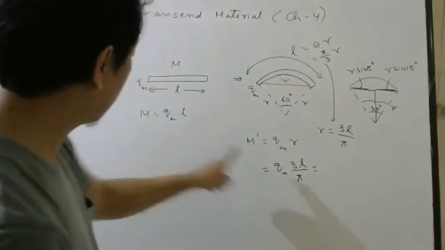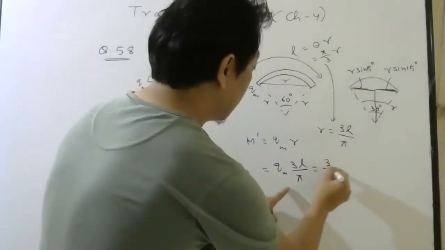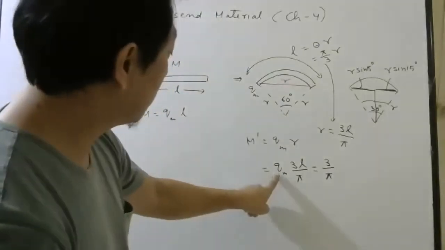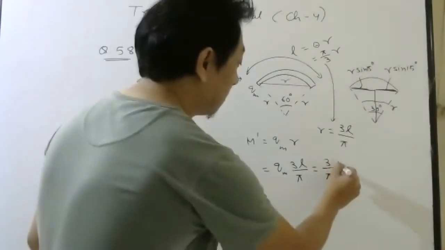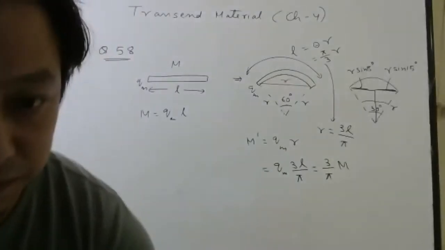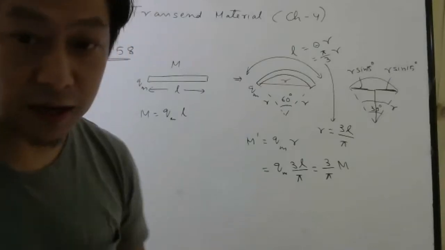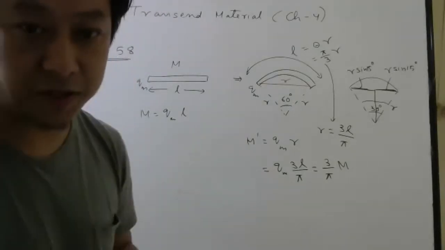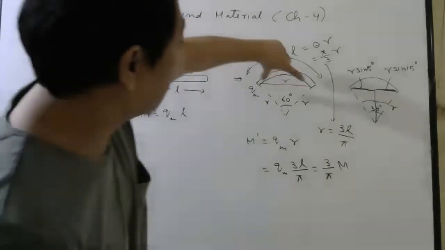Now if you compare with the initial magnetic moment, how much will it be? 3 by pi into QML. QML is the initial magnetic moment. So it is 3 by pi M. Which option is it, students? Option B. Okay, I hope all of you understood.